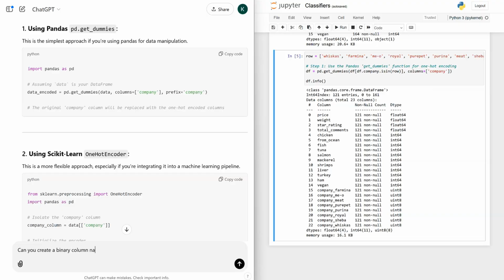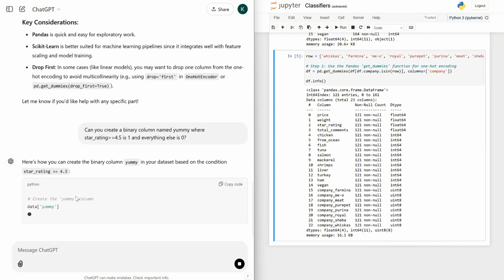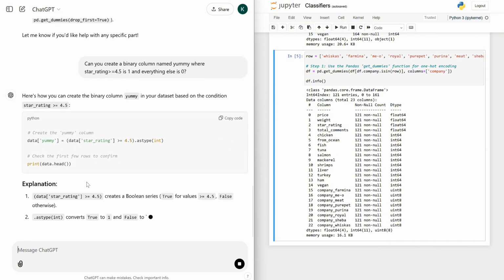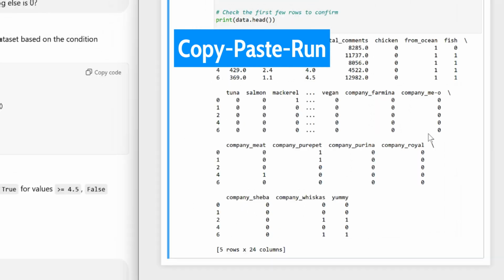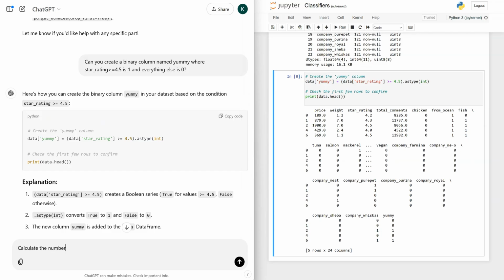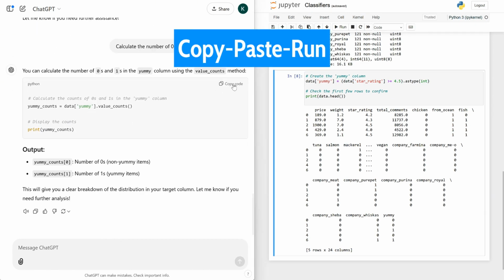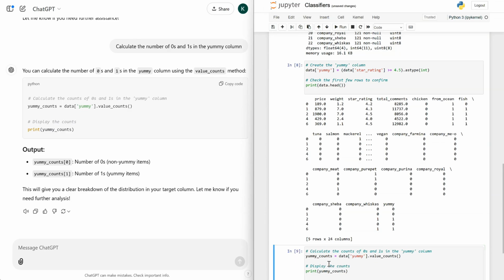That's too many for the amount of data we have. Next, I need a binary target column for classification. I asked ChatGPT. Good. The yummy column is ready. Let's check if the classes are balanced. Turns out I've got 57 good and 64 bad.